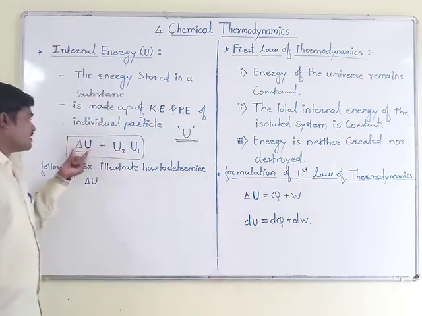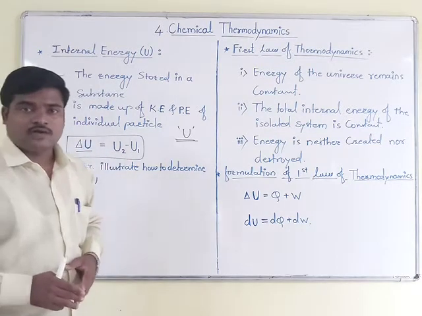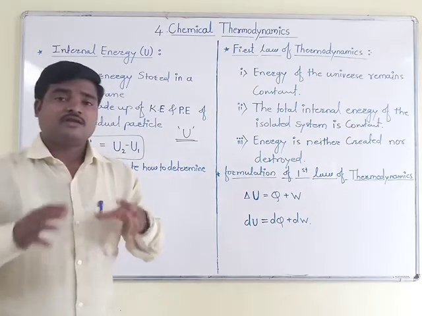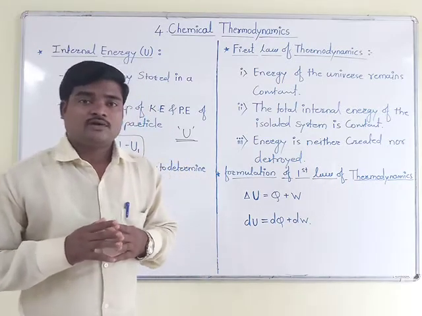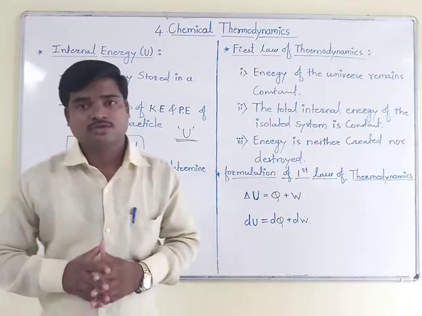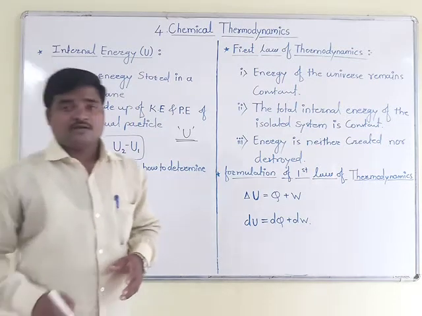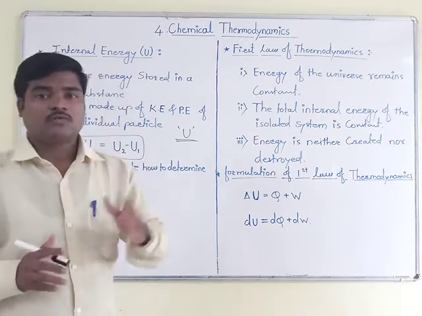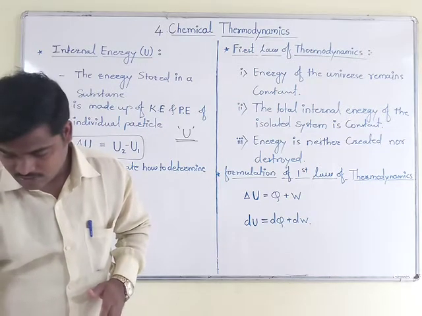For that we determine the change, that is delta U is equal to U2 minus U1, where U1 and U2 are the energies in the initial and final states. Now, the transfer of energy takes place either in the form of heat or work. That is also a very important thing we have to take into account.